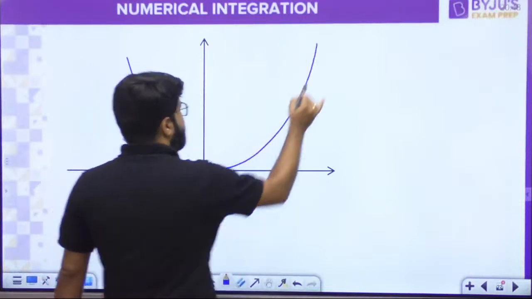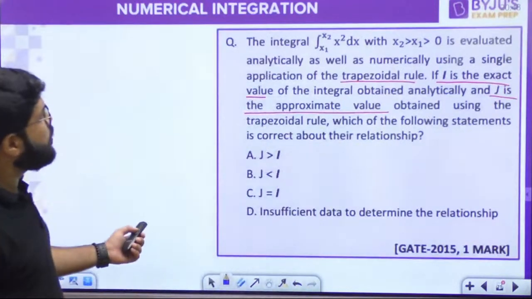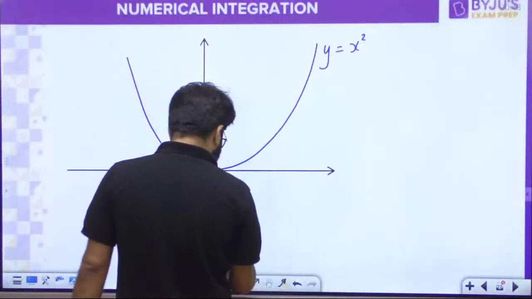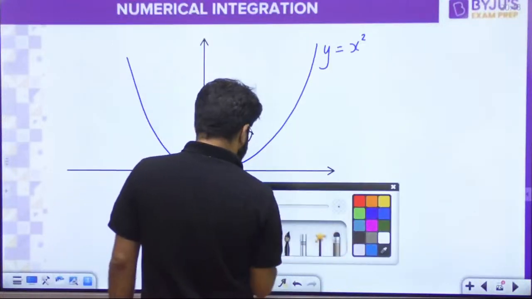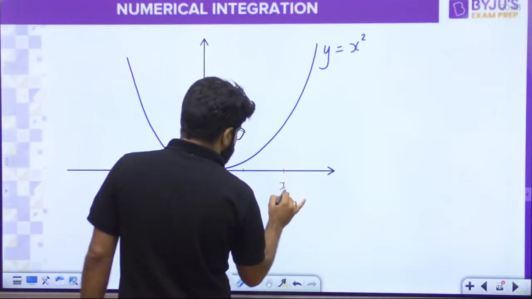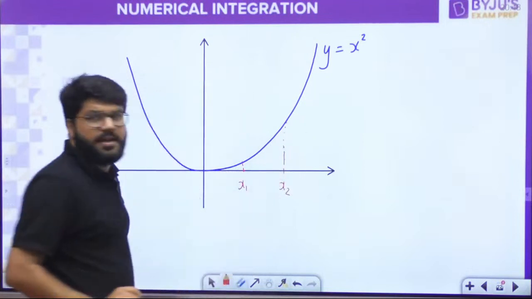This is the parabola. The curve is actually y equal to x square, which is to be integrated from x1 to x2 with x2 greater than x1 greater than 0. Both are greater than 0. This is also specified. So this is x1. Let's suppose this is x2. Integration is area under the curve.